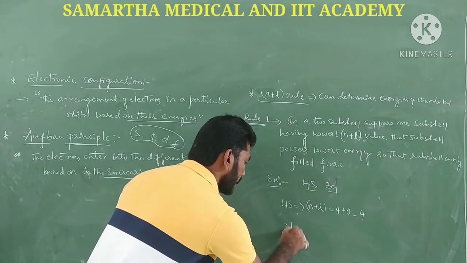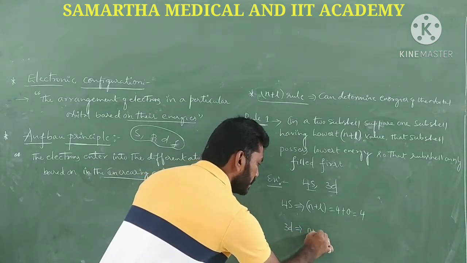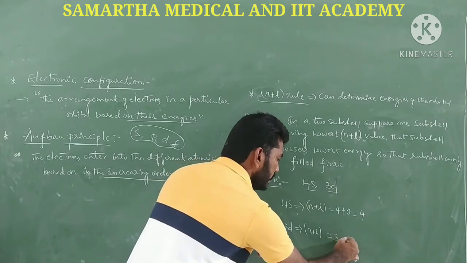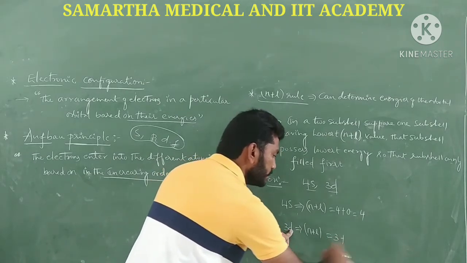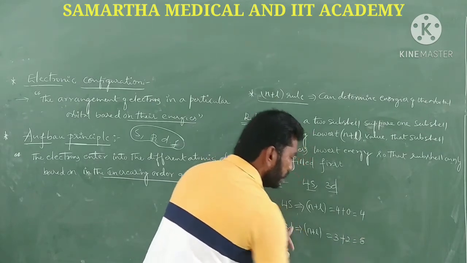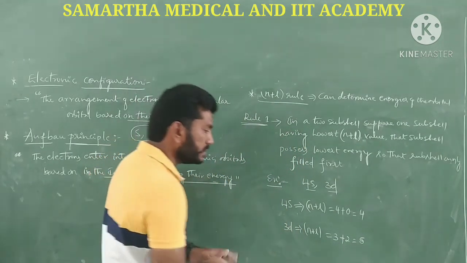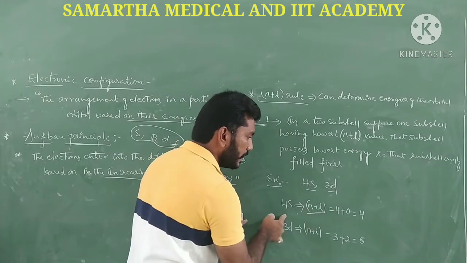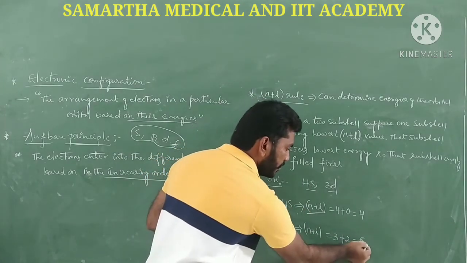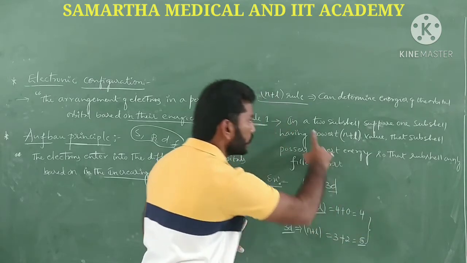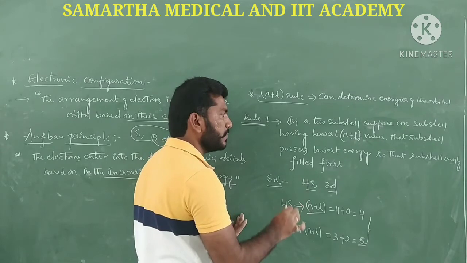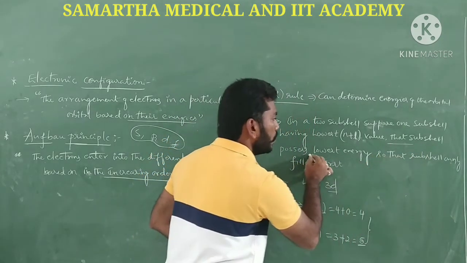Let me go with 3d, guys. What is the n plus l value for 3d? The n value for the 3d subshell is 3, and the l value for the d subshell is 2. So the total is 3 plus 2, which is 5. So 4s has n plus l value 4 and 3d has n plus l value 5. According to the rule, the orbital having the lowest n plus l value has the lowest energy.